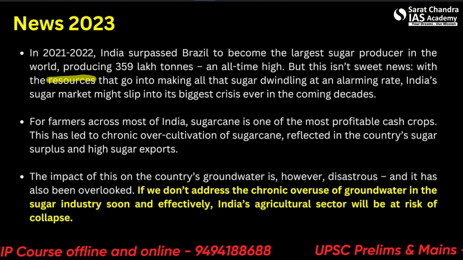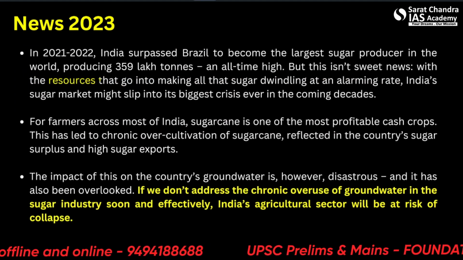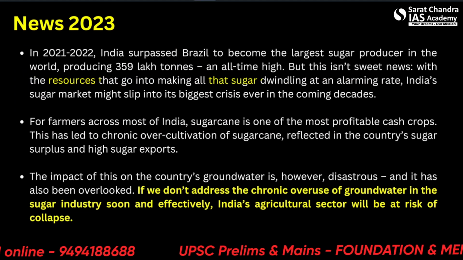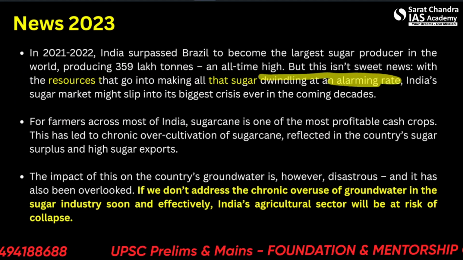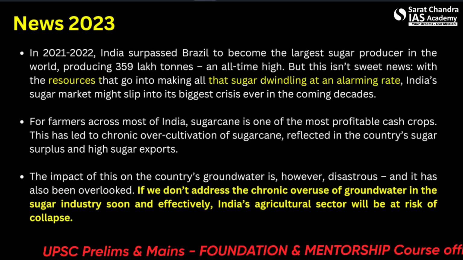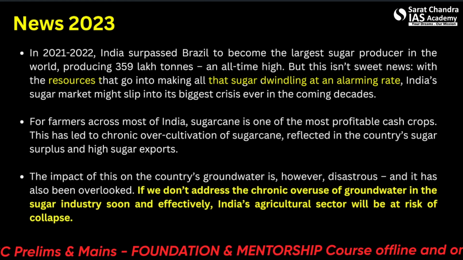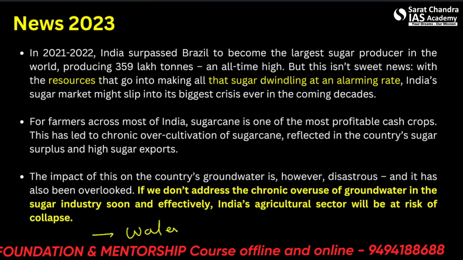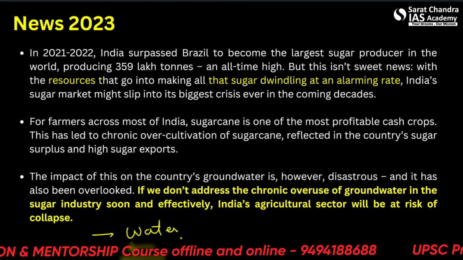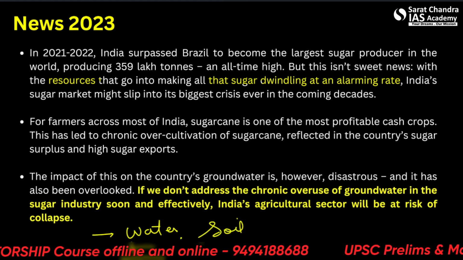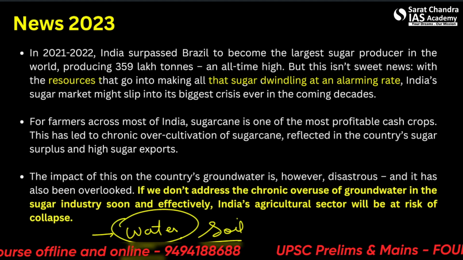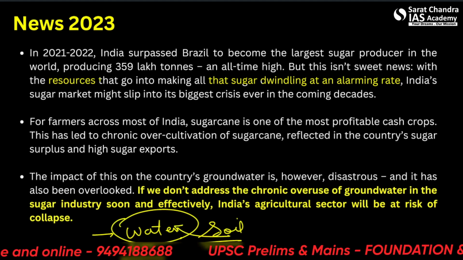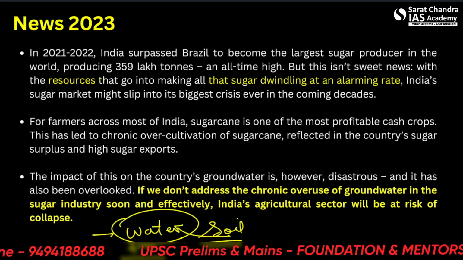So resources that go into making all that sugar are dwindling at an alarming rate. So let us see what resources we take to make sugar. Except for the production, we saw that it requires water, temperature, correct temperature, and soil. So what can be the resource that is going to dwindle? That is water. A lot of water is consumed in making sugar.